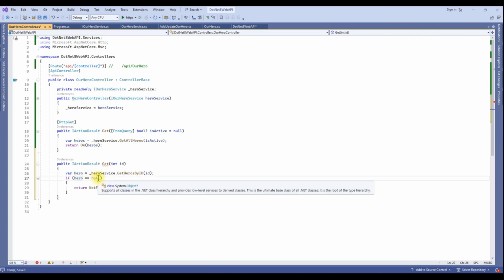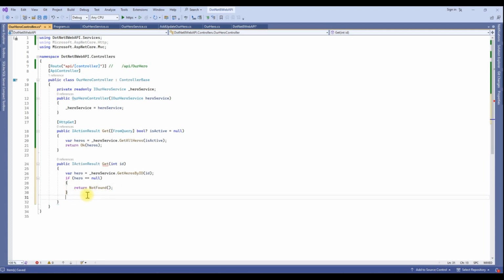If hero is null, it means the hero does not exist: we are passing an id, and the object is not available, so the hero is not registered, we are passing some wrong id. In this case we are returning a not found error. If you got a response, meaning a hero object, then return Ok along with the hero object.